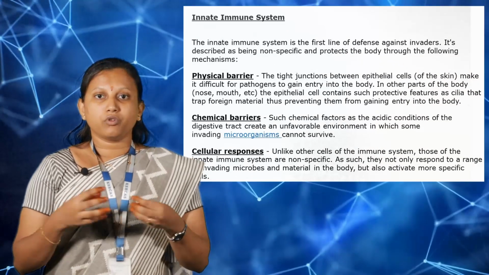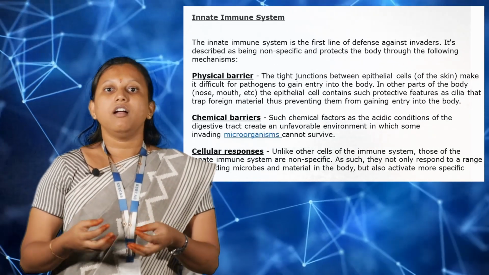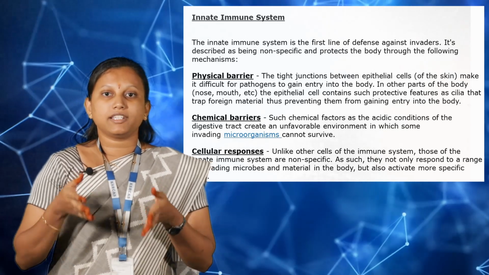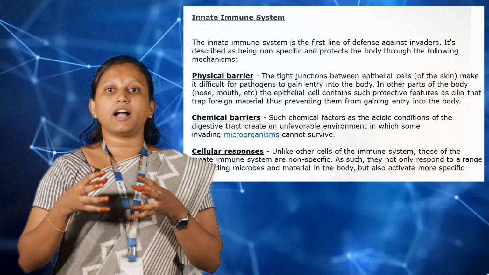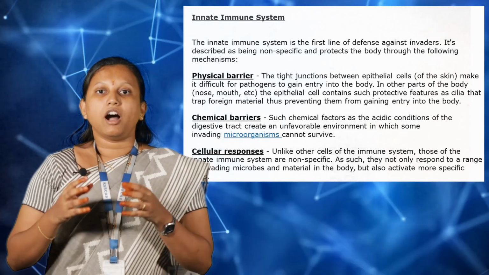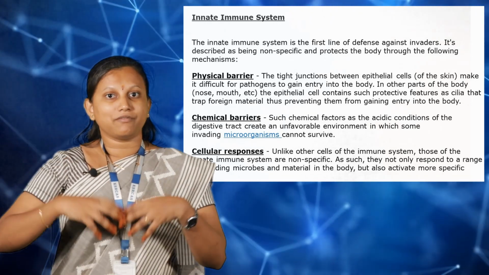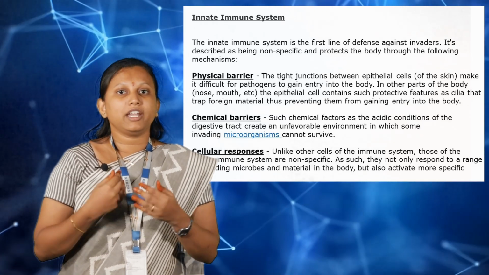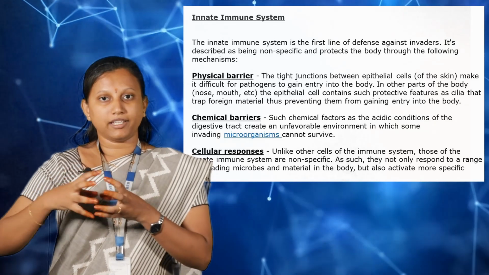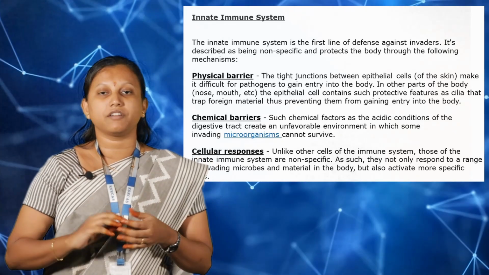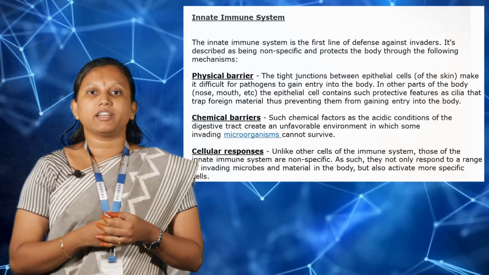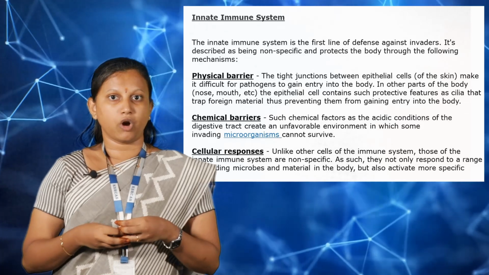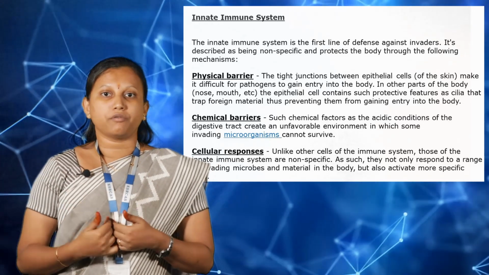Innate immunity is the immune response gifted to an individual during his or her birth itself. So this is a non-specific immune response which cannot act against a specific microorganism. It only acts against any invasion caused by foreign particles or pathogens in an individual. So innate immunity acts on a barrier level which has three barrier levels. The first barrier level is physical barrier. Physical barrier is nothing but our skin and mucous layers, which are naturally present in our body and protect our body from the invasion of foreign substances.